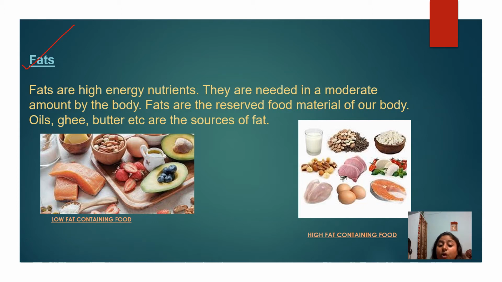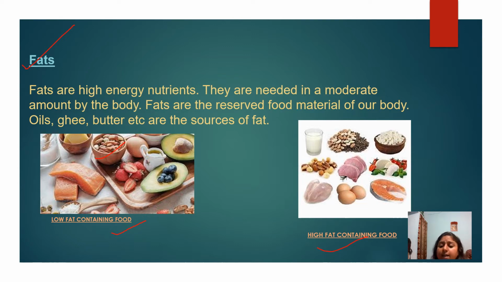There are a lot of foods that contain fat. Now see, here are some examples also: low fat food and high fat food. In low fat food, there are some dry fruits, avocado and strawberries. They all contain low fat.